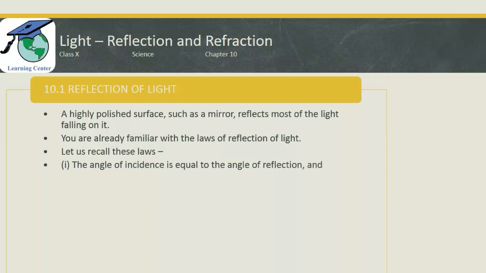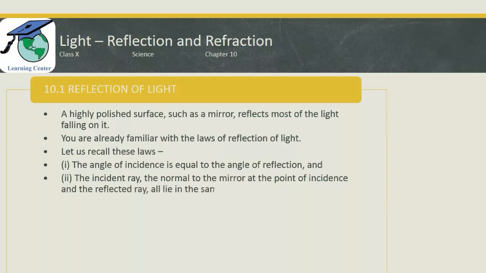So the first law is, the angle of incidence is equal to the angle of reflection, and we expect that you already know this. Second, the incident ray, the normal to the mirror at the point of incidence, and the reflected ray all lie in the same plane. That means three lines lie on the same plane: the incident ray, the normal, and the reflected ray. All these three lines lie in the same plane.